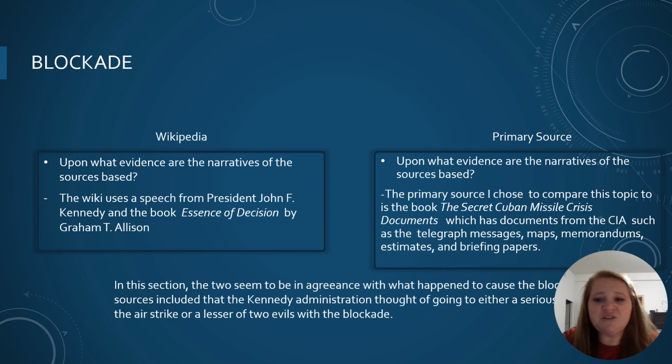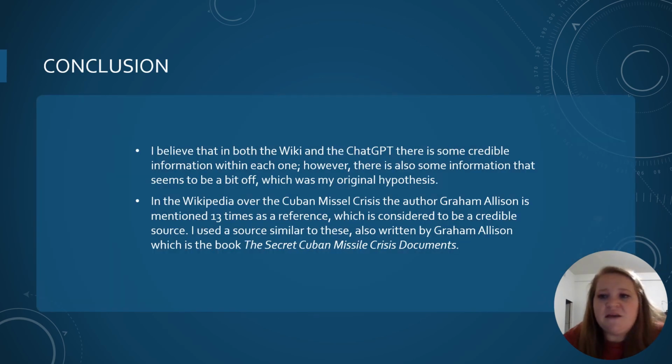So in this section, the two seem to be in agreement with what happened to cause the blockade. Both sources include that the Kennedy administration thought of going either a serious route with the airstrike, or a lesser of the two evils with a blockade. I believe that in both the wiki and the ChatGPT, there is some credible information within each one. However, there is also some information that seems to be a bit off, which was my original hypothesis.